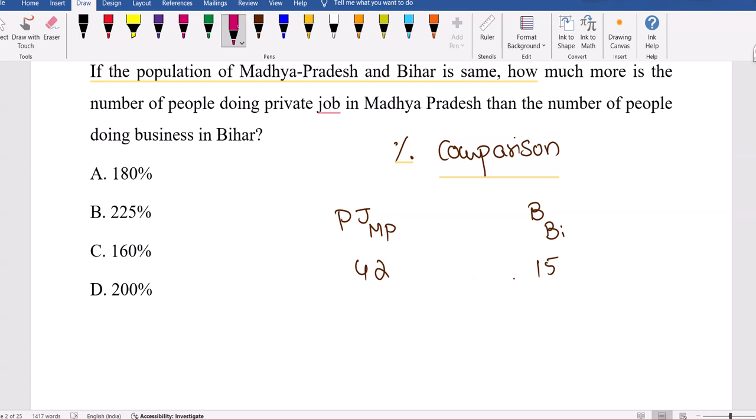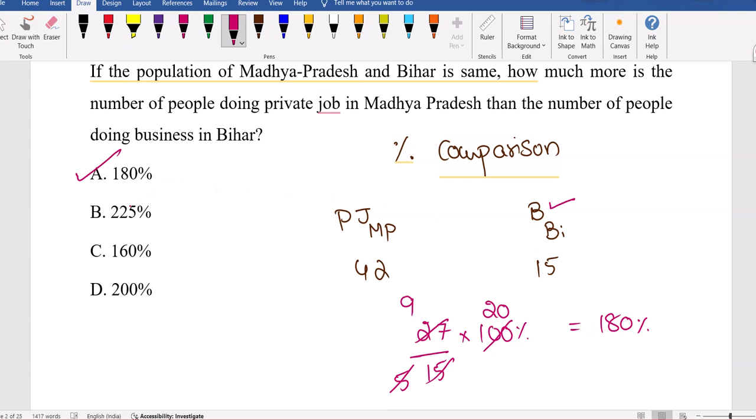When you do percentage comparison, we have to take difference divided by with what you are comparing. I'm comparing private jobs in Madhya Pradesh with business people in Bihar. So that's I'm comparing with this one. So 15 should come in the denominator into 100, right? So we have to get less than 200 because 15 times 2 is 30, no, less than 200, close to that. It seems 180. We got 180 percentage.